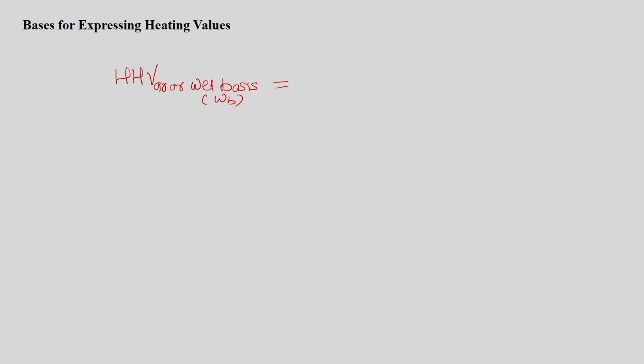So, the higher heating value on as received basis or on weight basis is indicated as Q by M F, that is also in kilojoule per kilogram of sample basis. So, the higher heating value on the weight basis of the sample can be calculated using this particular equation.